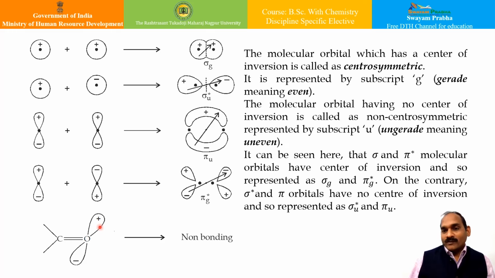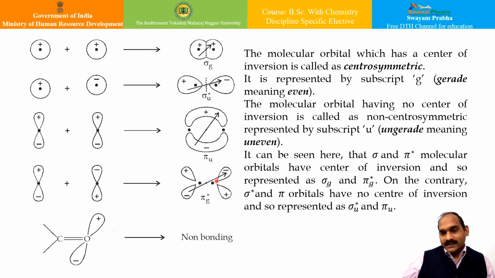Basically, the molecular orbital which has a center of inversion is called centrosymmetric, that we already know. But just to revise, we have introduced these terms here. And we already know that g, that is gerade, means even, and the molecular orbital having no center of inversion is called non-centrosymmetric and is usually represented by u. So the subscript to these sigma and pi bonds, g represents the gerade case, and u represents the ungerade, meaning uneven case.